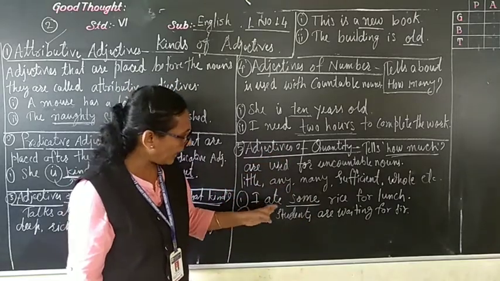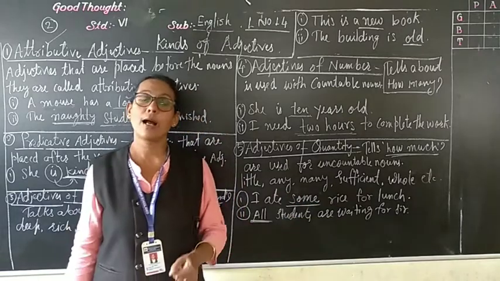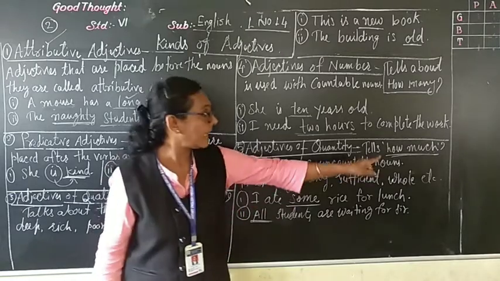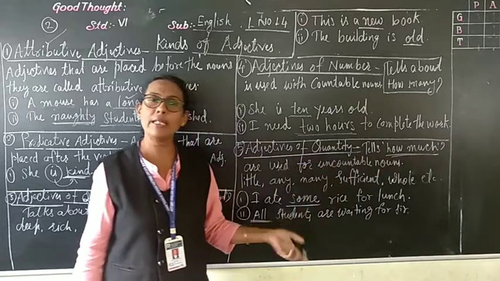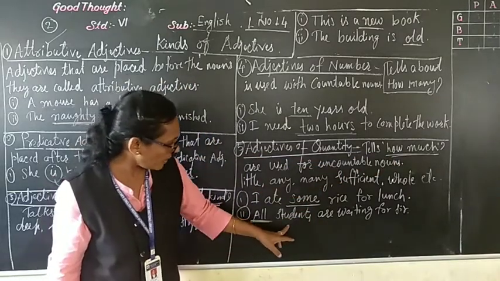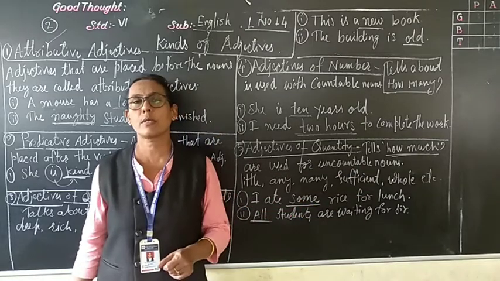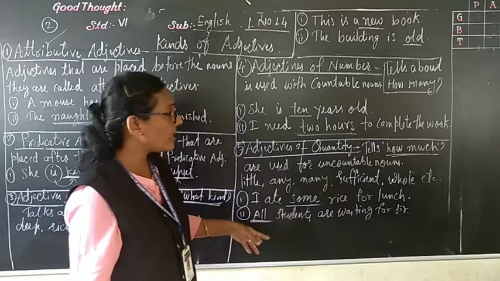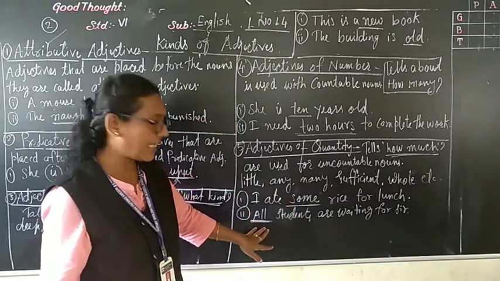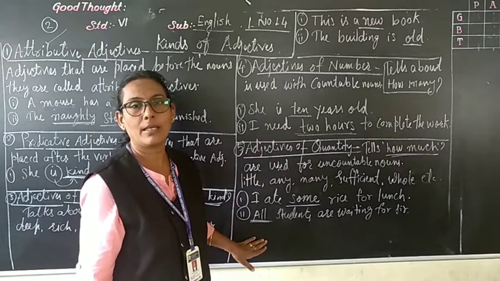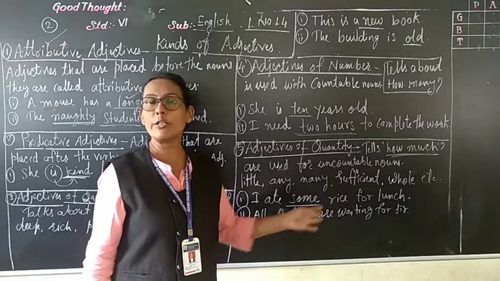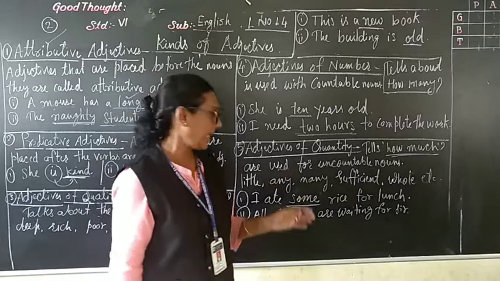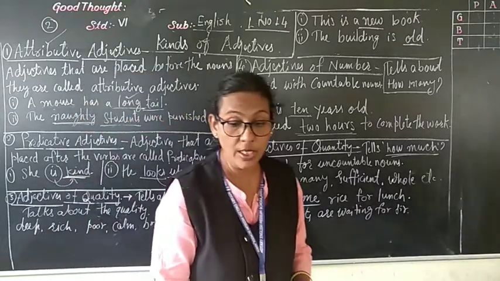For example, I ate some rice for lunch. I ate how much rice you ate? How much? Some. Tells how much. All students are waiting for sir. All students. How many students are there? How much? Means we can say how many, but it is not countable. Or we can say few students are. All students are. In this way, all students are waiting for sir. These are the examples of adjective of quantity.